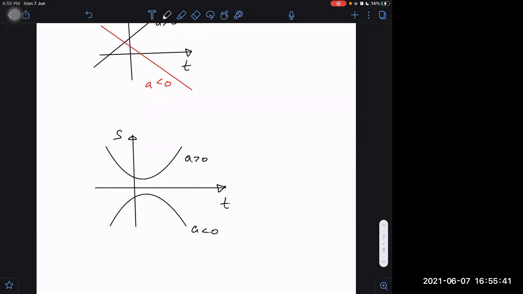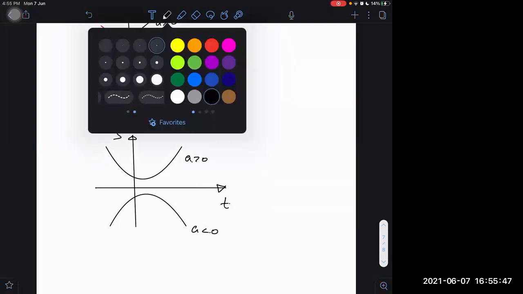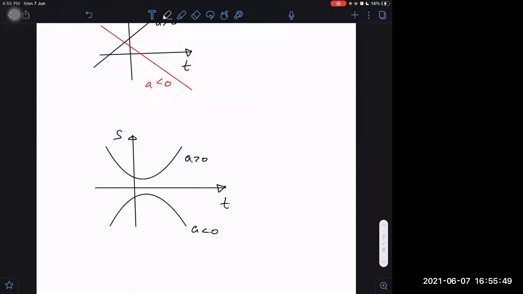In this also, I will divide it again into two parts, left side and right side. These are different. Left side is different from the right side. Right side, this part here. This side is representing speeding up.